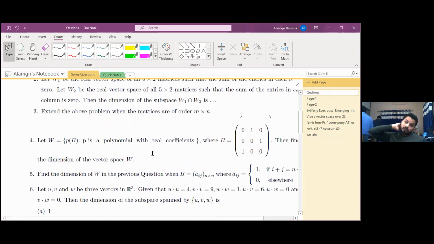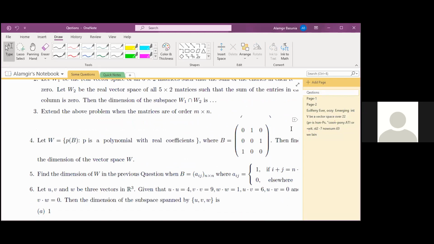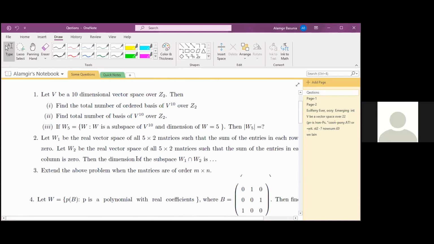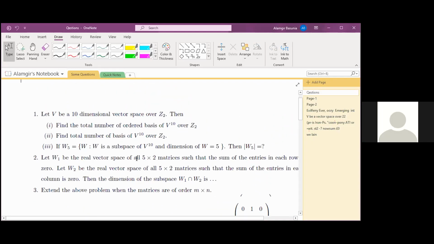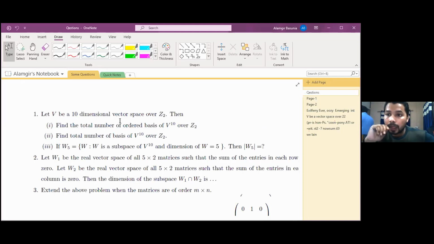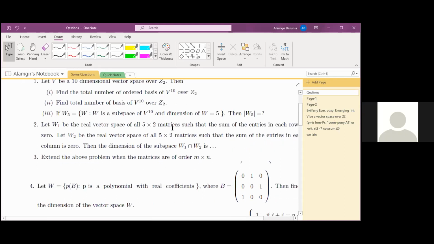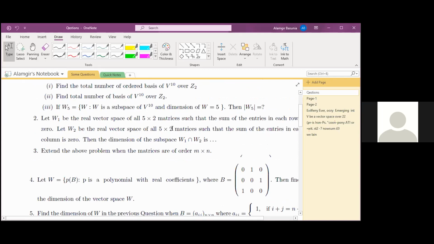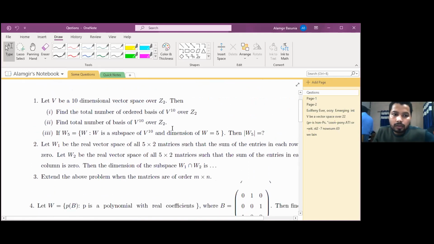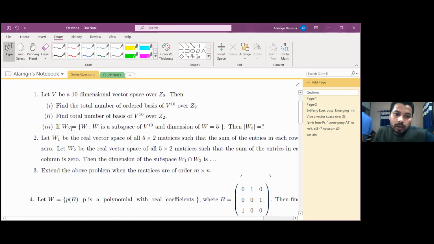Question number 4. Sir, just have a look there, in question number 1. There in 1 and 2, there p equal to 2, na? Yes, p equal to 2, Z_p. The value of p is 2 here. Okay, sir. And n equal to 10. Yes, n equal to 10. Okay, sir, thank you. And in the third one, r is equal to 5. Yes.